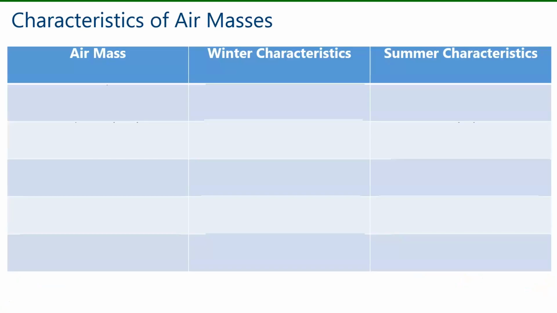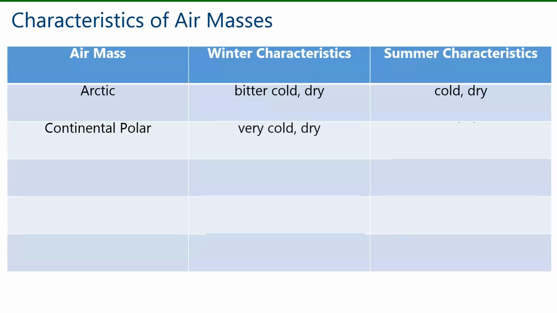Let's look at some characteristics of the different air masses. First, we'll look at the Arctic air mass. In winter, these are bitter cold and dry. In summer, they are cold and dry. For continental polar, in winter, they are very cold and dry. Notice the word polar means that it's a cold air mass, and continental means it's dry because it didn't form over water, it formed over the continent. And in summer, they are cool and dry.